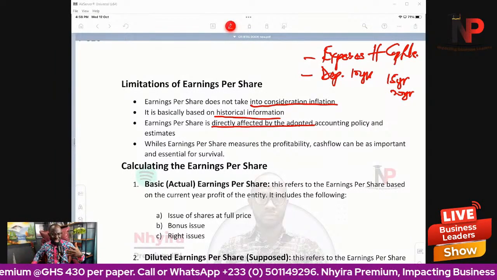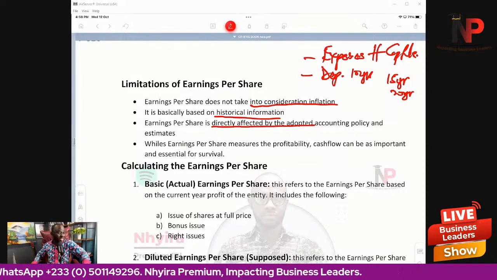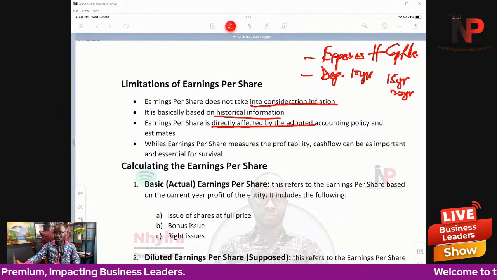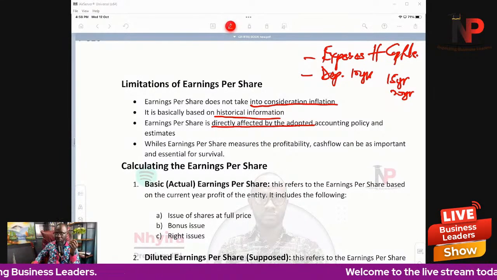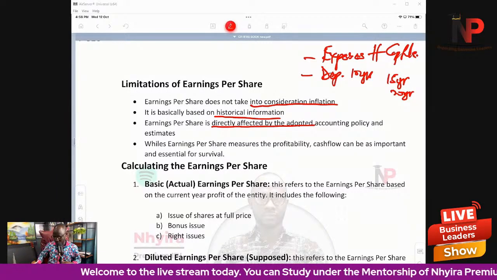So that is why, even though it's a good indication of the earnings of the company, investors don't just rely on the earnings per share to make investment decisions, because management can really use creative accounting and window dressing and all that to manipulate that data.